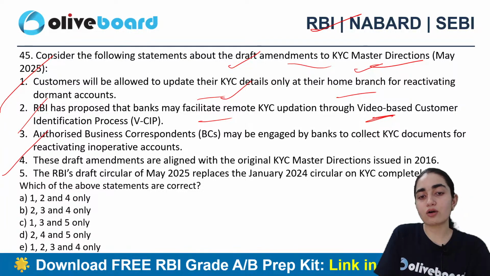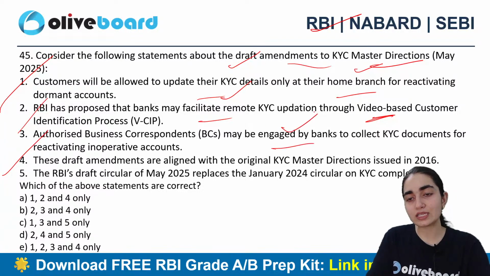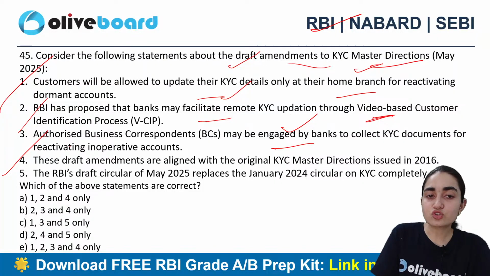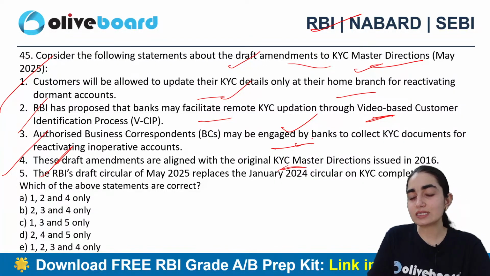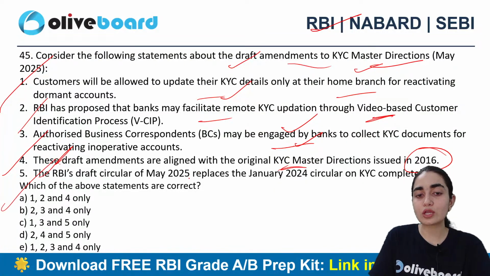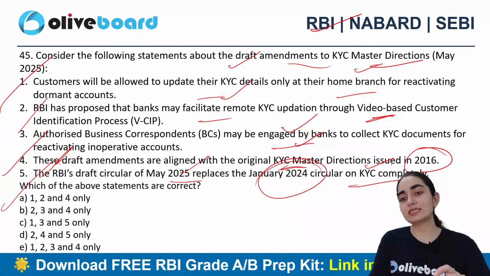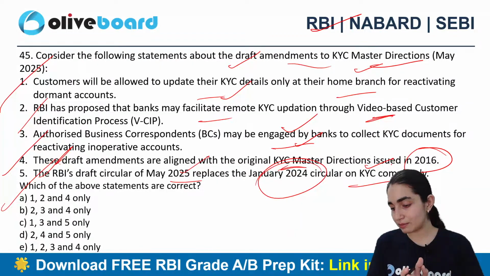Authorized business correspondents may be engaged by banks to collect KYC documents for reactivating inoperative accounts. These draft amendments are aligned with the original KYC master directions issued in 2016. The RBI's draft circular of May 2025 replaces the January 2024 circular on KYC completely. Which one is the correct answer? Is it A, B, C, D, E?